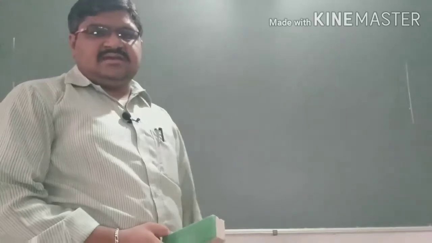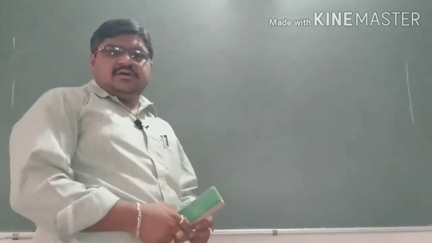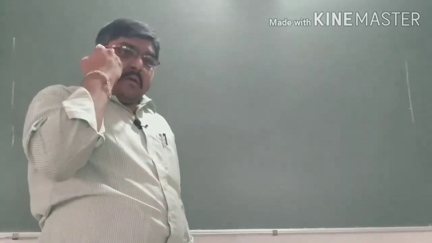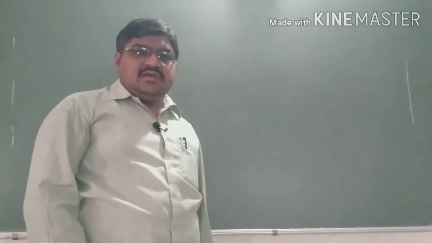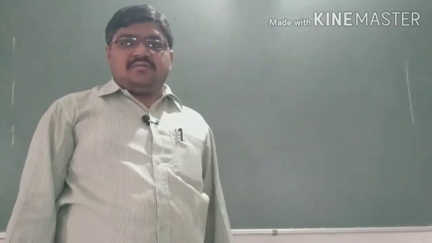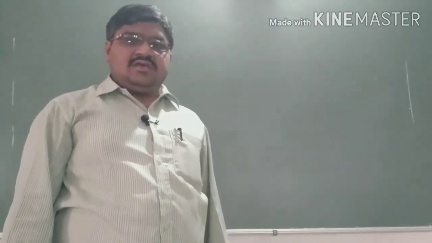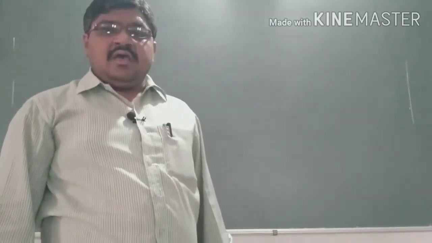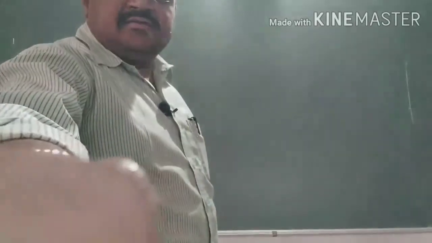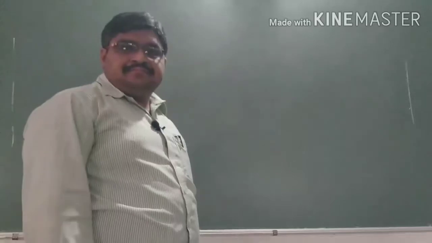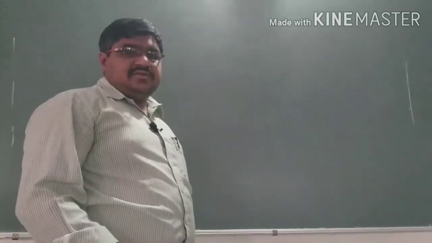In last class, we have discussed the mechanism of the heartbeat, that is the cardiac cycle, and the conduction of the heartbeat, that is SAN, AVN, bundle of His, and Purkinje fibers. Now, we will discuss the double circulation.